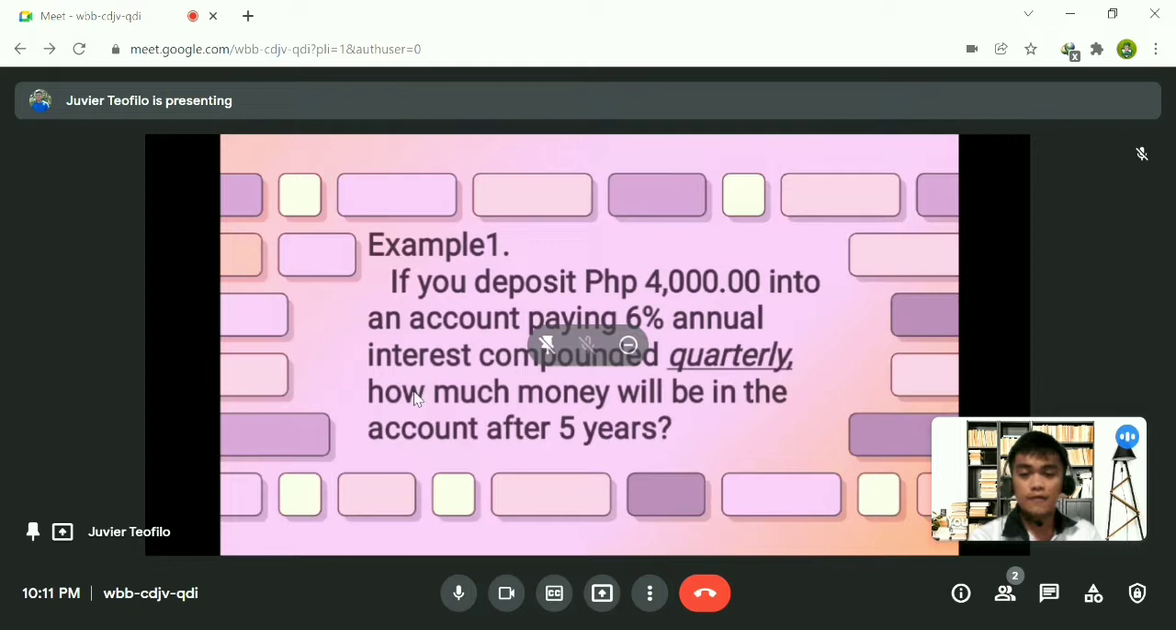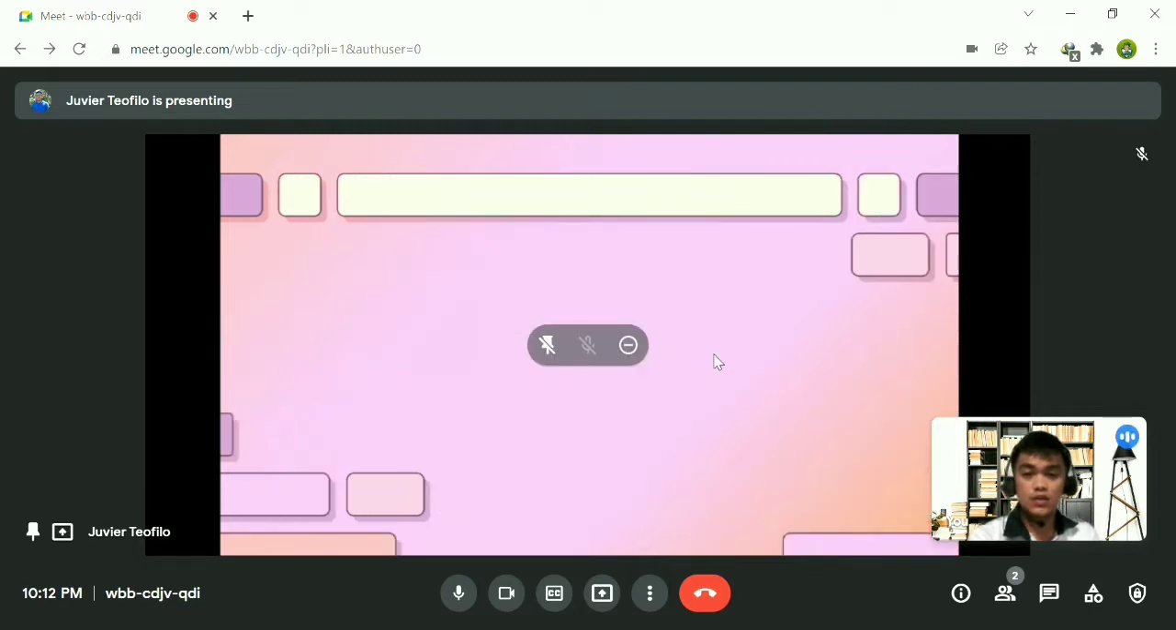Then, identify what is being asked in the problem. Then, find the given information in the problem. Then, use the given formula. Okay, so what is being asked in the problem is how much money will be in the account after 5 years. And the given information there is the 4,000 pesos, the 6%, and the interest compounded quarterly. So when we say quarterly, it is equal to 4. Our n is equal to 4.